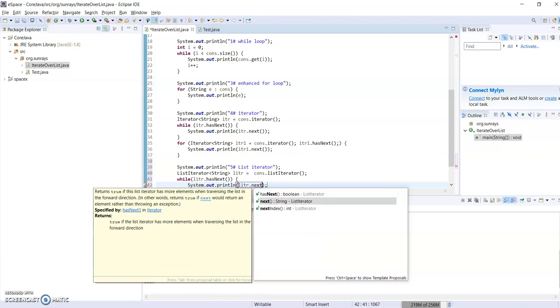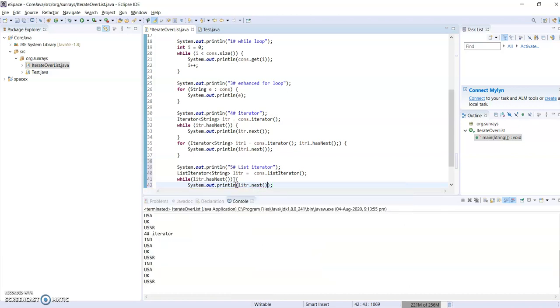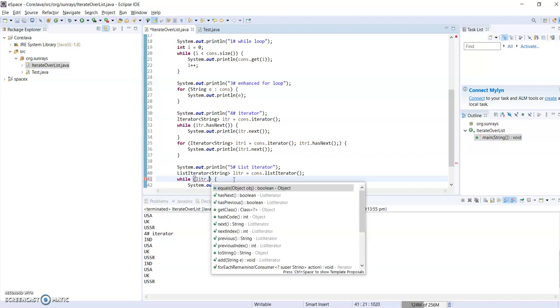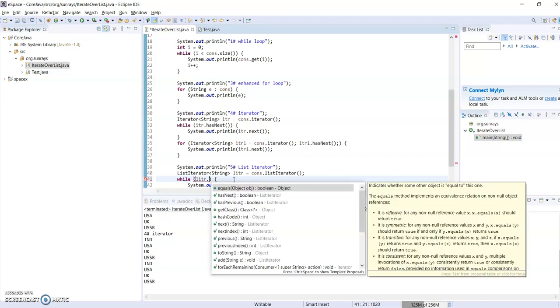Next. So here one thing we can discuss: what is the difference between iterator and list iterator. This is also one of the favorite interview questions. Very frequently they will ask it from core Java.